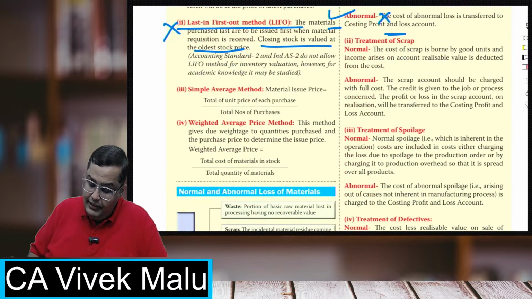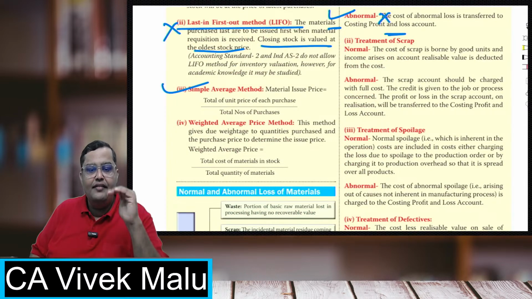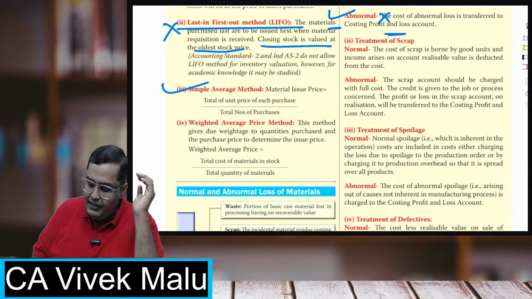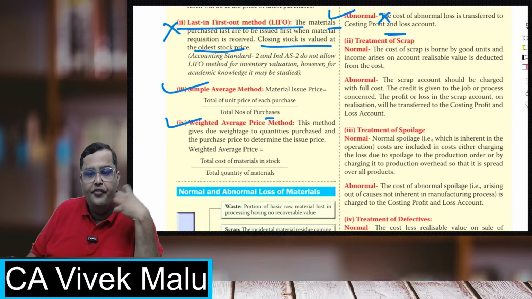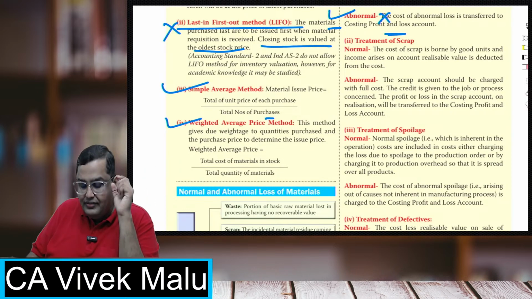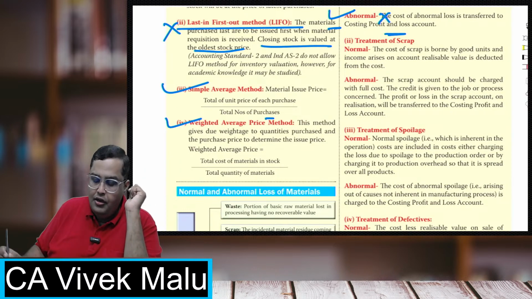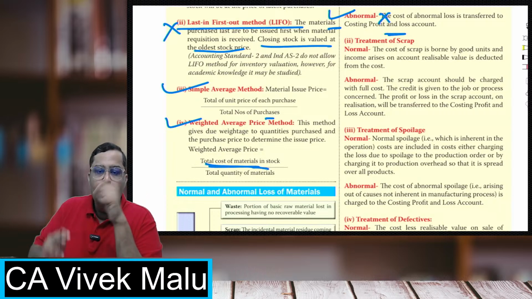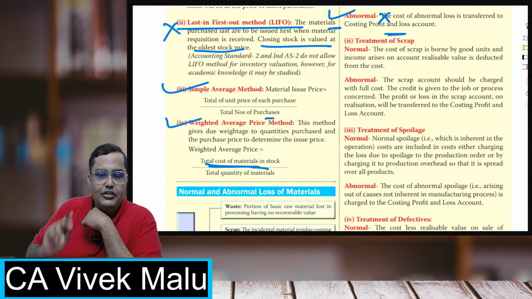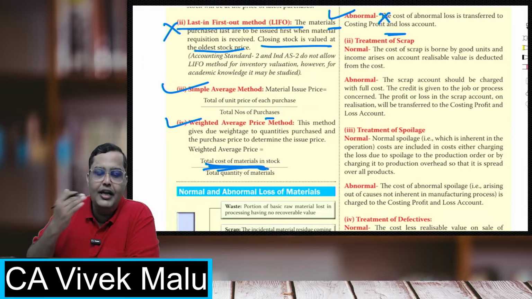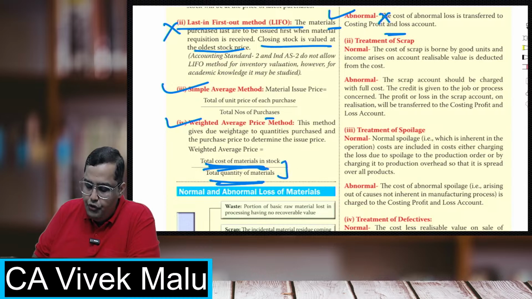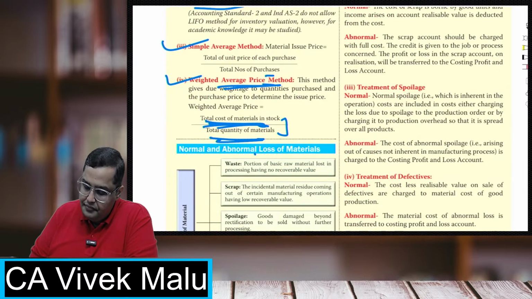Simple average method. Simple average is just taking the average of the prices and dividing by the total number of purchases. Weighted average method. Now this is something very interesting. In the weighted average method, you do price into quantity, price into quantity, and find the total cost of materials. Divide by the total quantity, so you get the weighted average price of the materials.